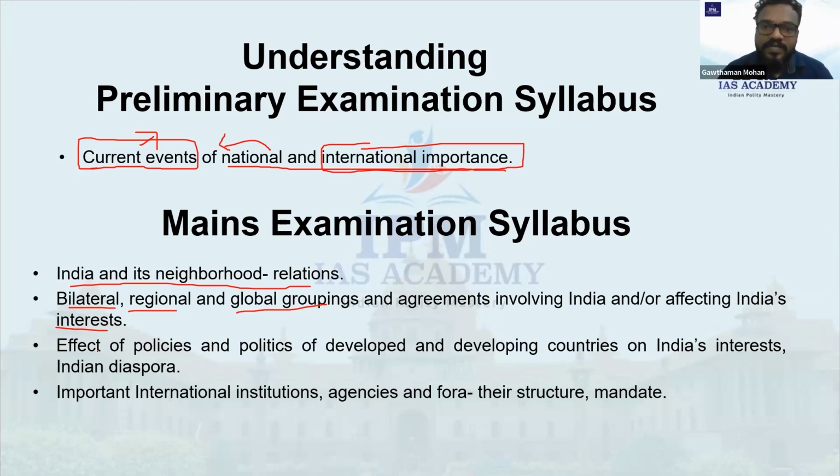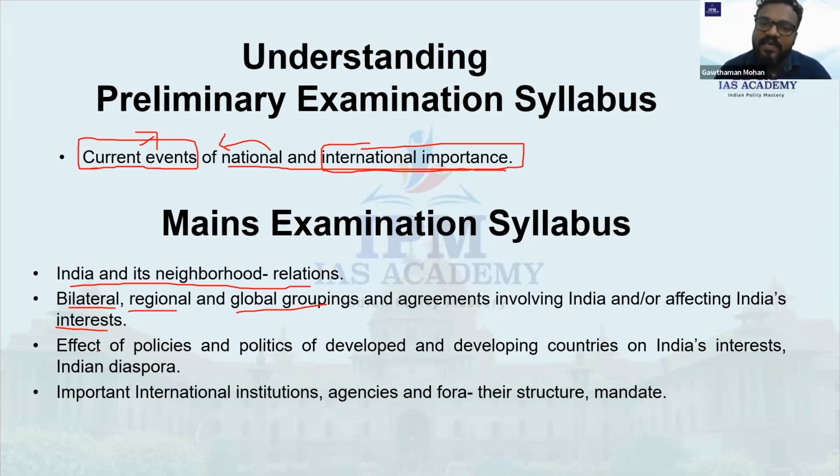That is regarding the regional groupings. Then come the global groupings. The Quad is a global grouping, the United Nations is a global grouping, BRICS is a global grouping. All these things you need to follow carefully. It's not like you need to follow all the global groupings. In this 1 year, that is current affairs, which groupings have their own relevance, or which groupings were in the news, or in the highlights of the international sphere.